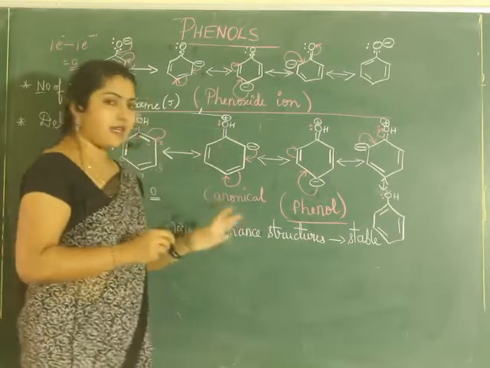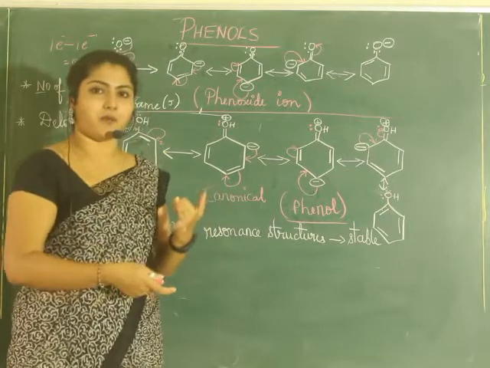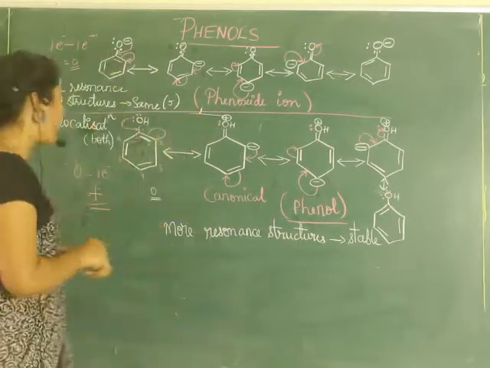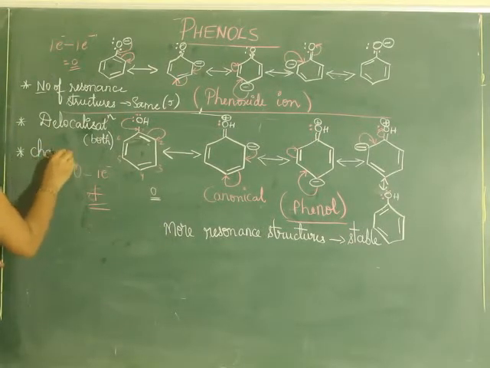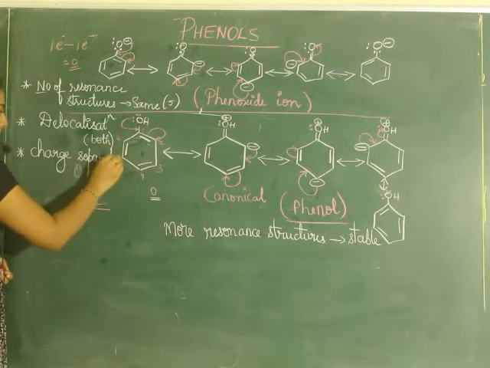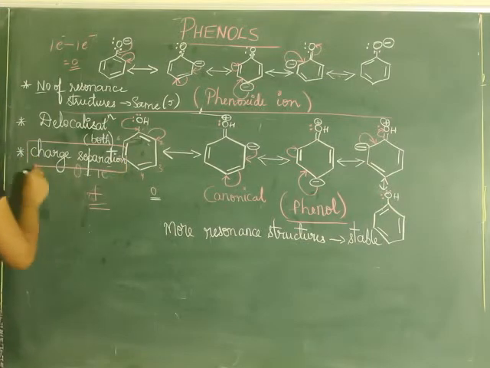When resonance structures are the same and delocalization is in both, then we have to see the charge separation. Charge separation helps us to know which is more acidic.